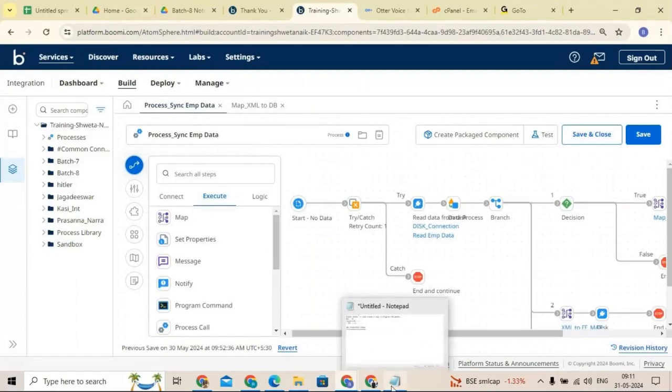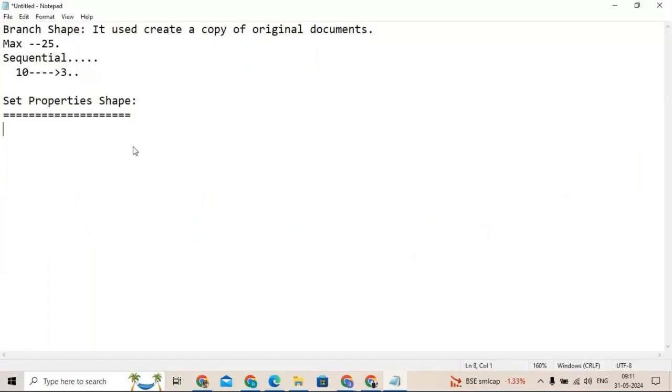Let's say, for example, you are getting some field value from the source. If you want to capture any particular field value, that field value or key we can store by using Set Properties. That particular field or key value we can reuse, or use as a reference in later stages of our integration. So if from the source you are getting 10 documents, out of those you want to capture one particular field, let's say the ID.